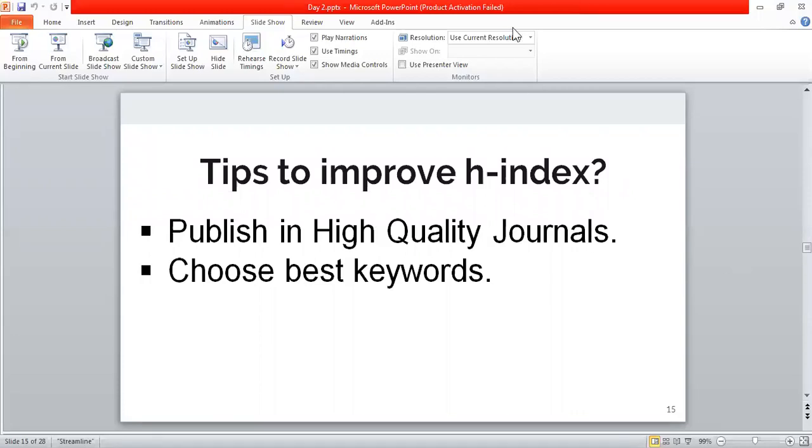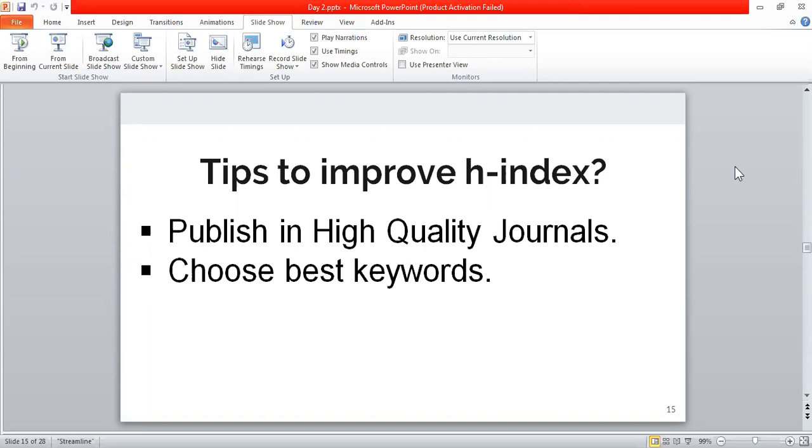So if you get your article published in that journal, this will automatically improve the visibility of your article. So more and more people will read your article, and this will increase your chances of getting a citation,